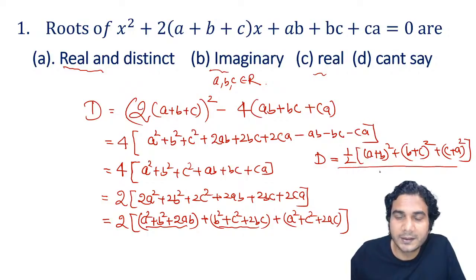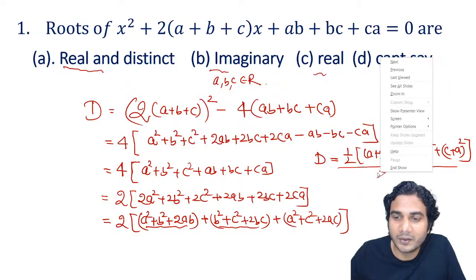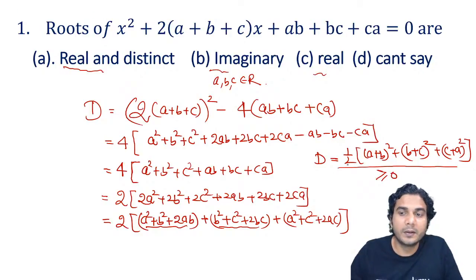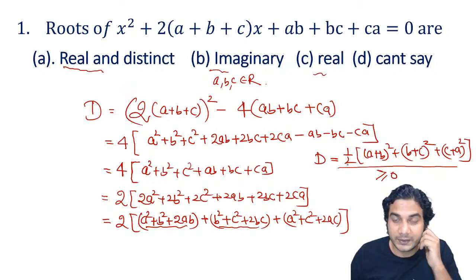So this is always positive, right? Can we say it now? Yes, we can say this is always positive. And can it be zero? Okay. So that depends. That depends whether a, b, c are zero or not.